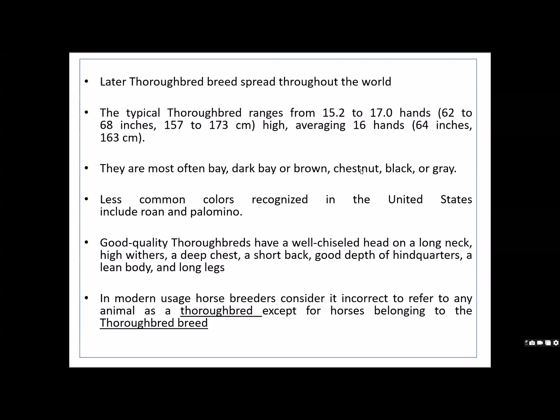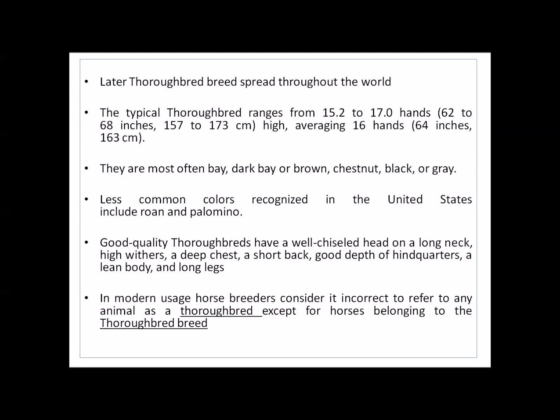Physical character: if you see, the height ranges from 15 to 17 hands. Can you imagine the height? That itself shows how tall they are. They are available in almost every color, but the most common colors are bay, dark bay, brown, chestnut, black, or pure gray. The less common colors recognized include roan and palomino. Colorful, right? Red, blue, every combination is there.